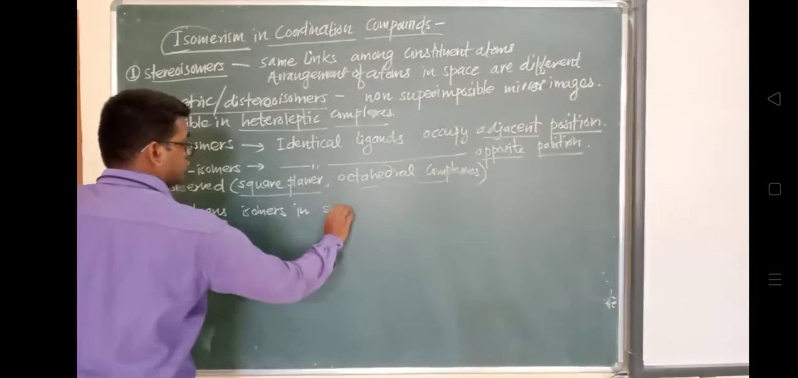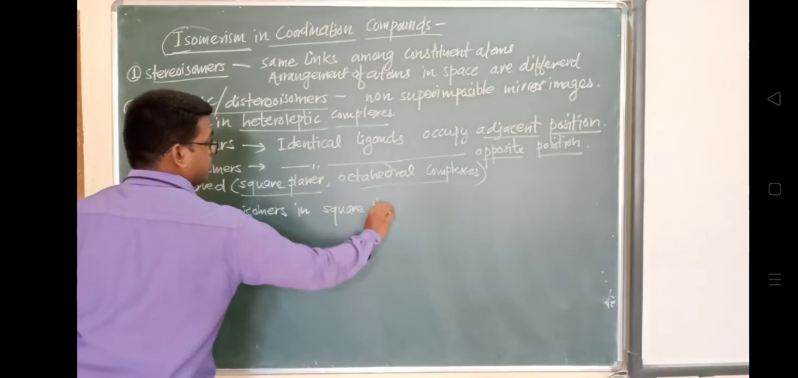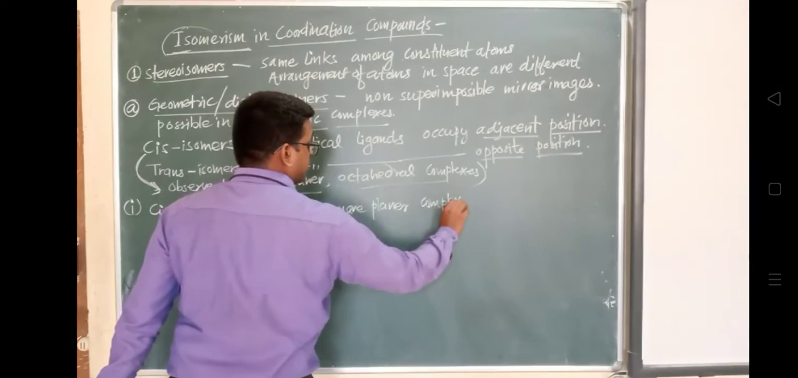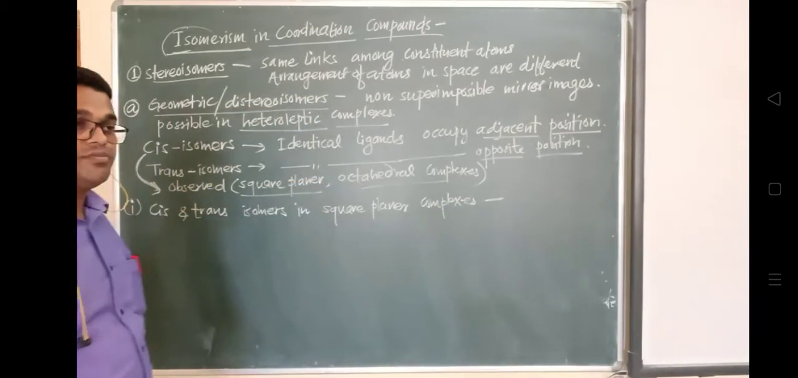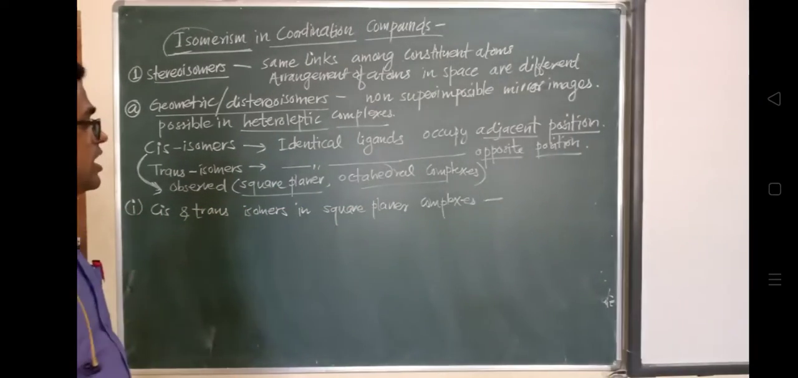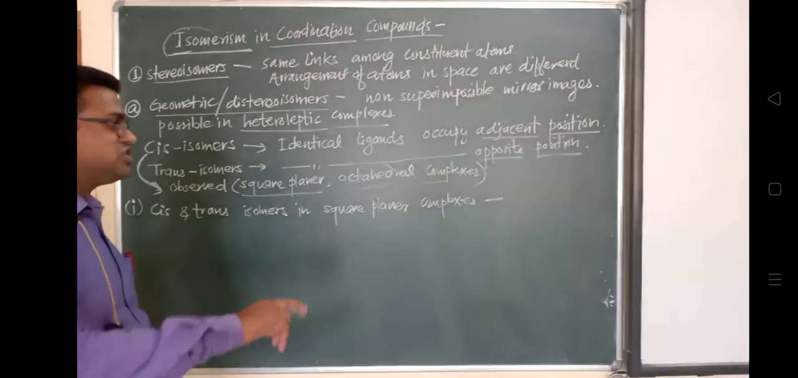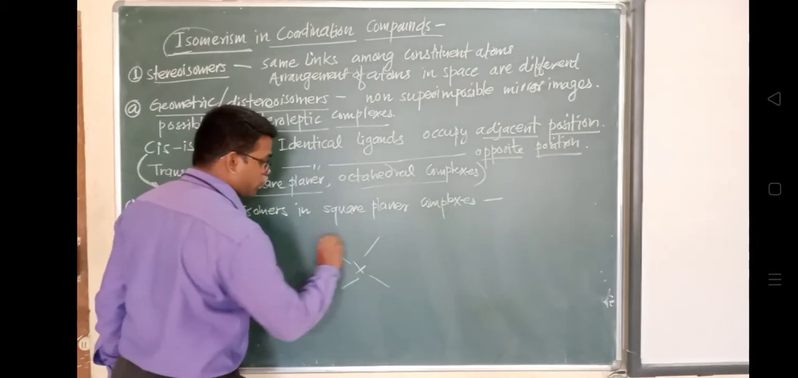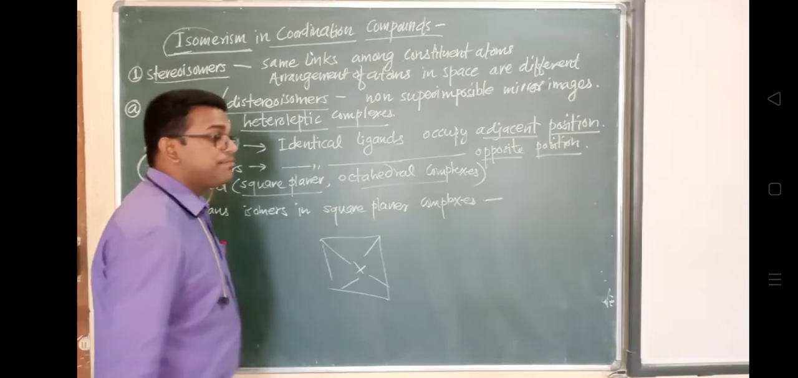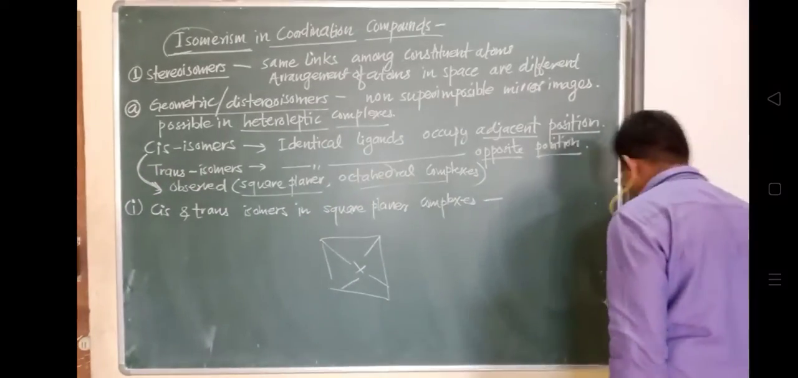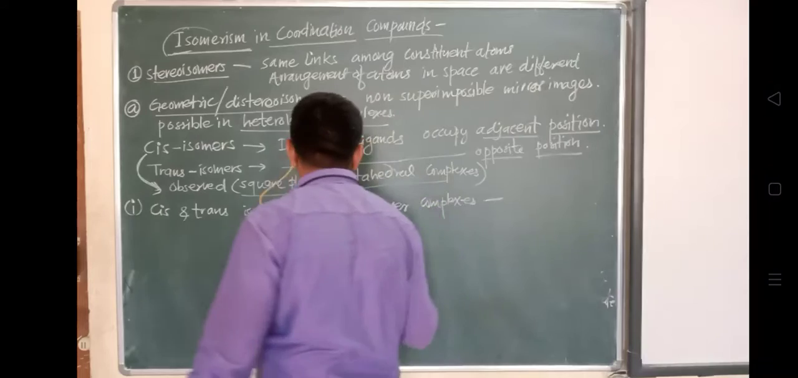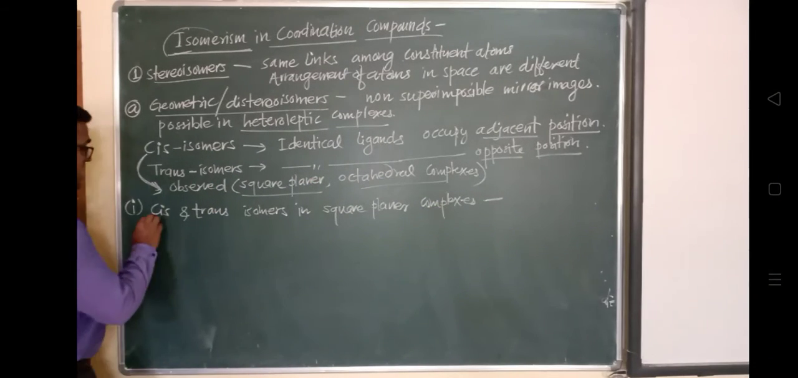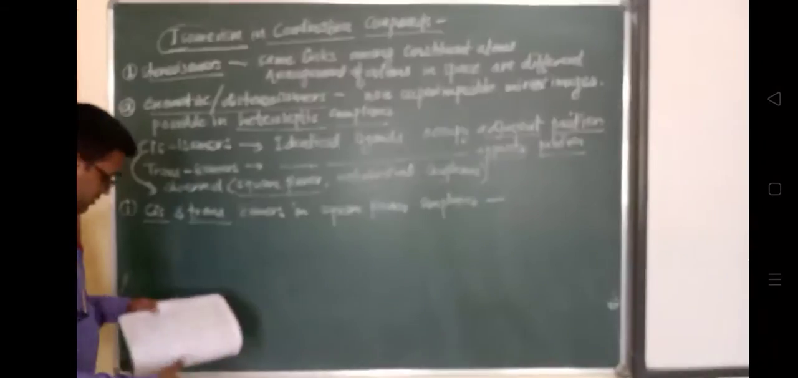So in square planar complexes, all the ligands will be present in one plane, and they will occupy square positions. Square position means like this. Suppose this is the central metal ion, and in this way they will occupy a square and be in the same plane. That's why the structure is called a square planar structure. So for this square planar structure, cis and trans isomers we will see with the help of examples.